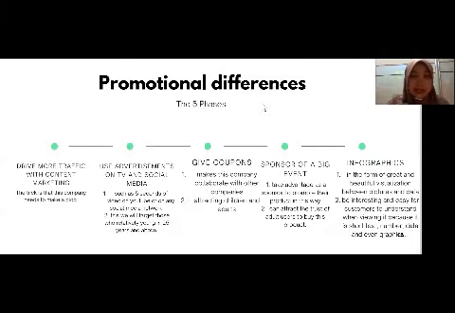As from the slide, we can see there are five stages that we recommend following to make promotional difference.